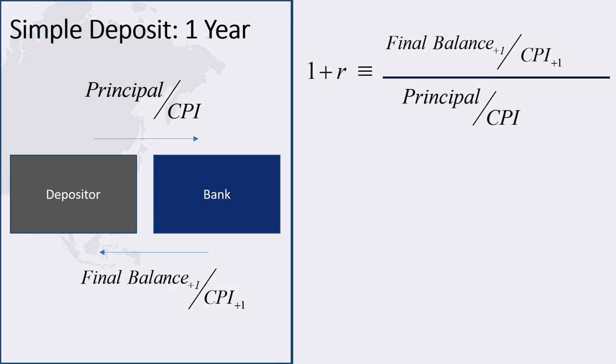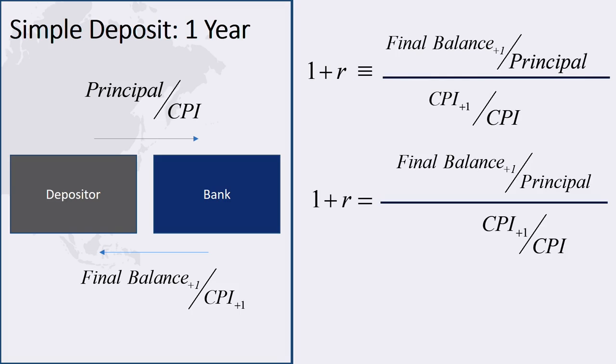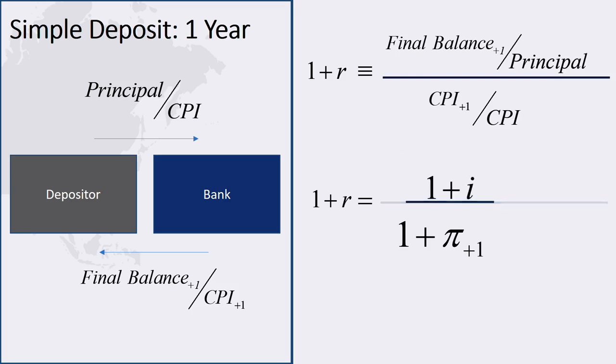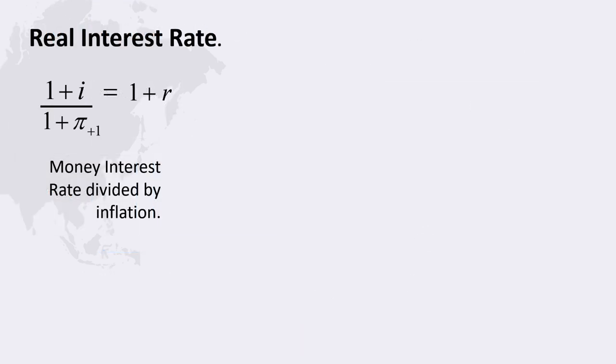Define this return as the real interest rate, 1 plus small r. With a little algebra, we can rearrange to simplify the formula for the real interest rate. Remember, inflation over the life of the deposit is given as the growth rate of the CPI, and the nominal interest rate is the growth rate of the bank deposit. So the real interest rate is the gross interest rate divided by the gross inflation rate over the life of the deposit. The real interest rate is the nominal interest rate divided by the inflation rate.